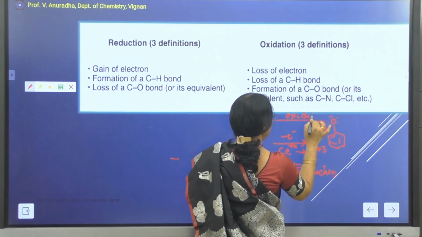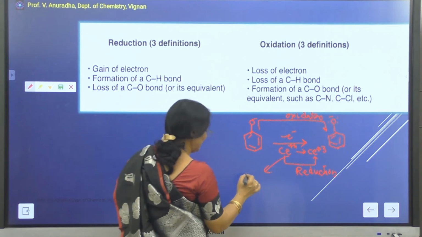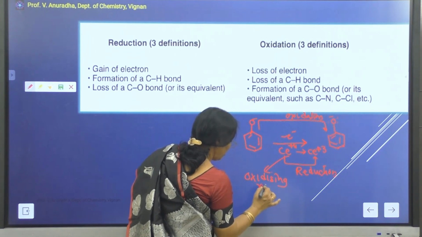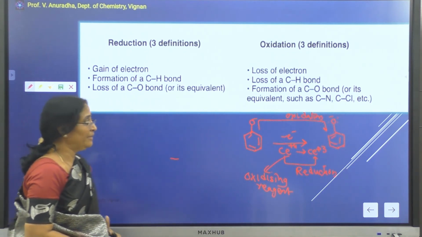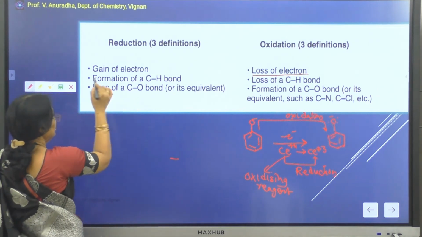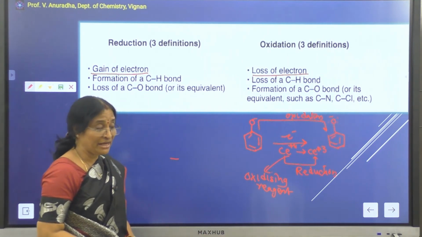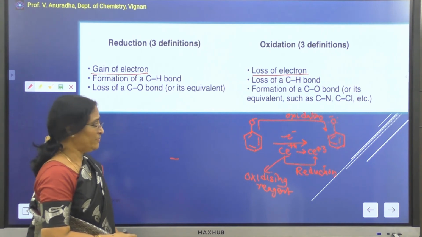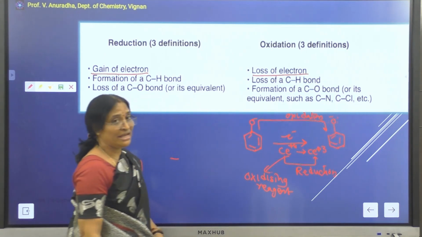So I can say that cerium plus 4 is acting as an oxidizing reagent for the oxidation of my phenoxide ion into phenoxide radical, because oxidation is loss of electrons, reduction is gain of electrons. So this is gaining the electrons, therefore this is undergoing reduction. Phenoxide ion is losing its electrons, therefore it is undergoing oxidation. So that is one of the examples where we can classify what is oxidation and what is reduction.